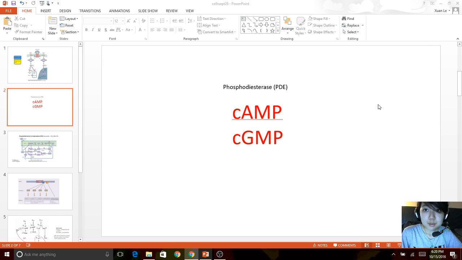So remember that we talked about PDE or phosphodiesterase? We said that it can degrade cyclic AMP as well as cyclic GMP. When phosphodiesterase is inhibited by something like Viagra, then cAMP and cyclic GMP are free to cause vasodilation, increase blood flow, and lower blood pressure.